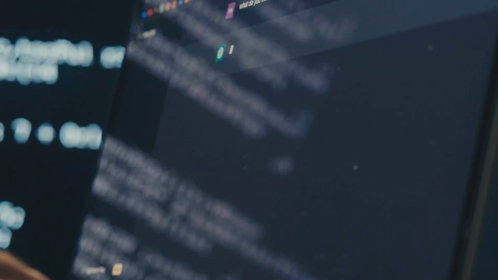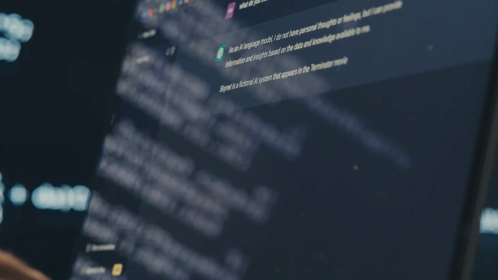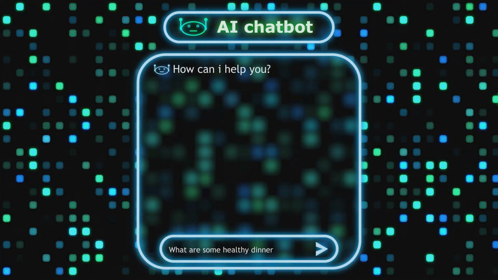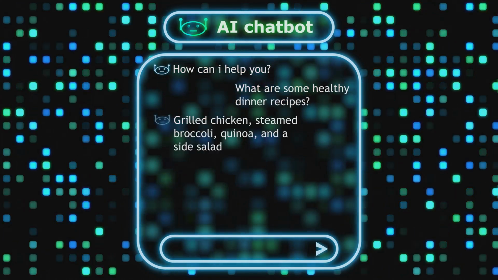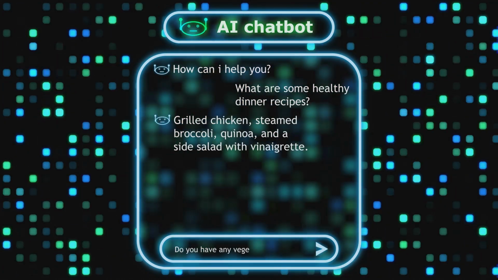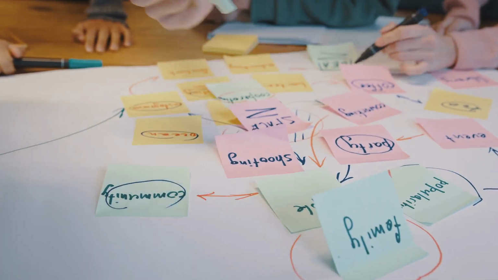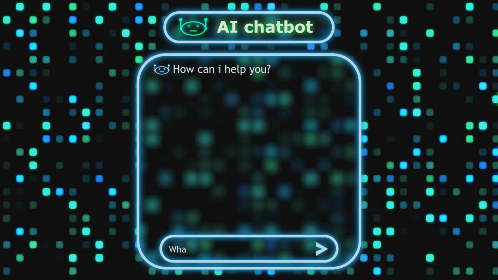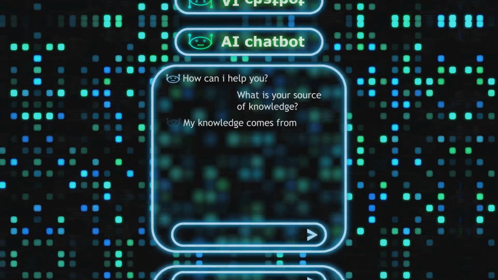By leveraging the power of LLMs, you can create chatbots that can understand natural language, remember previous interactions, and provide personalized responses. Imagine a customer service chatbot that not only answers frequently asked questions, but also understands the context of a customer's issue and provides tailored solutions. With LangChain, the possibilities for creating intelligent and helpful chatbots are endless. You can even integrate your chatbots with other platforms and services, creating a seamless user experience.